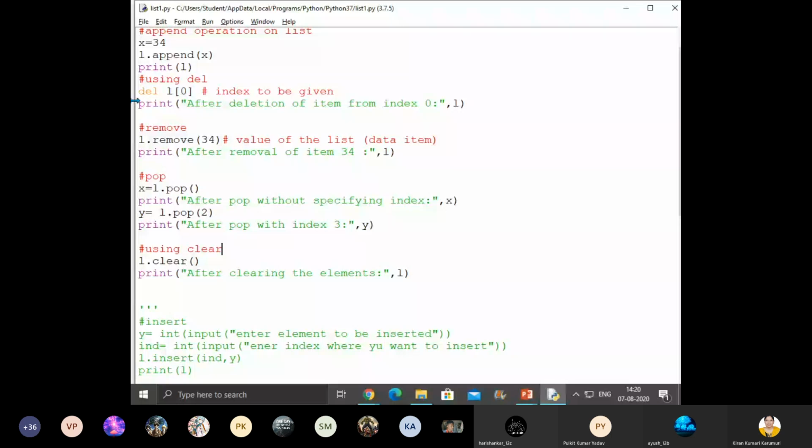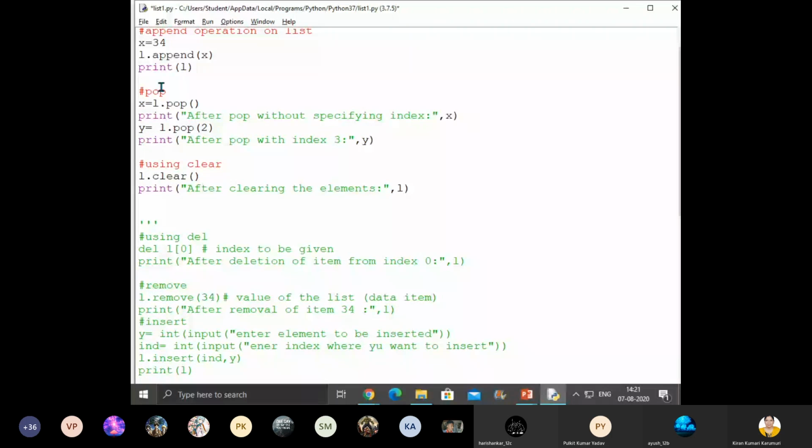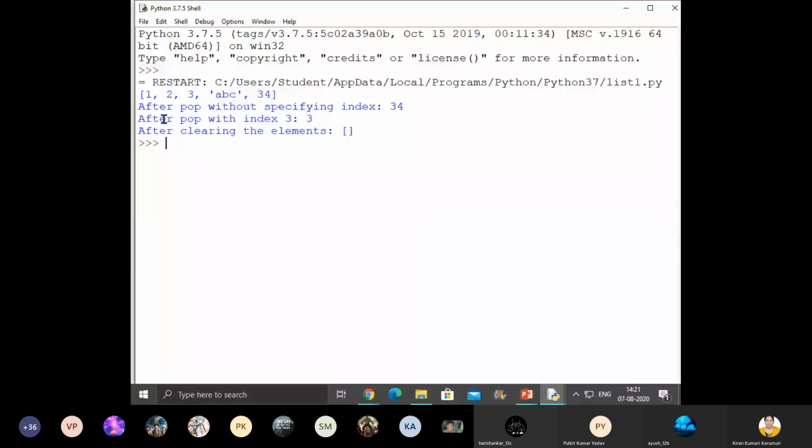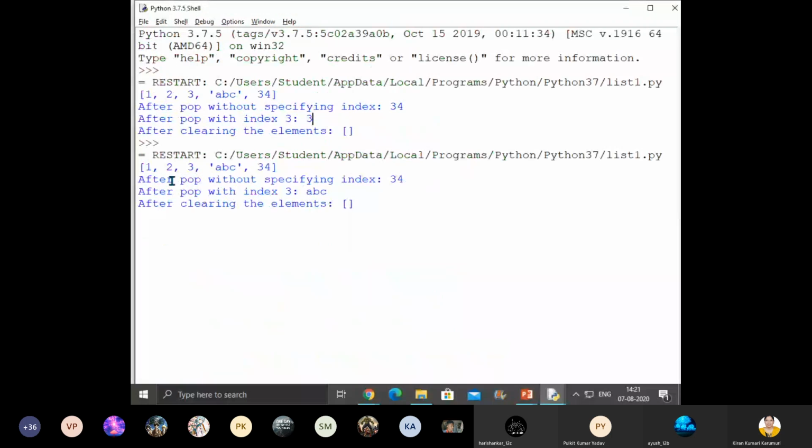Yes, let me delete these things at the later step. Okay. So now let us execute and see. Okay. So pop with index 3. 3 means here 2 I have changed it. So 3. Let us execute. Okay. So now you can see, children, pop with index 3. So index 3, what is the value? ABC. ABC is popped out.